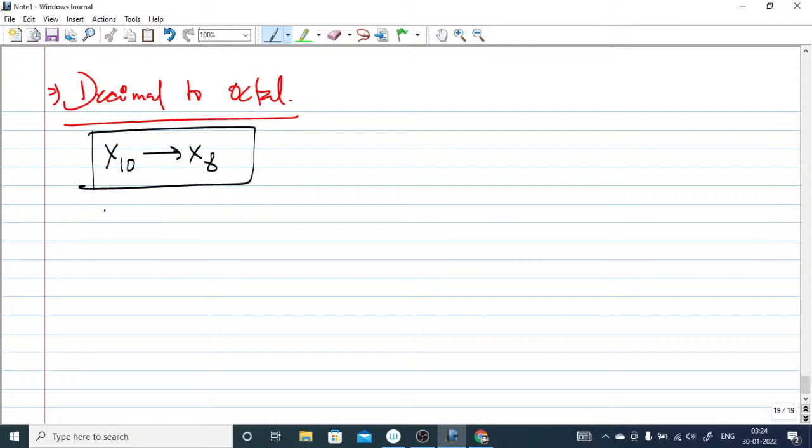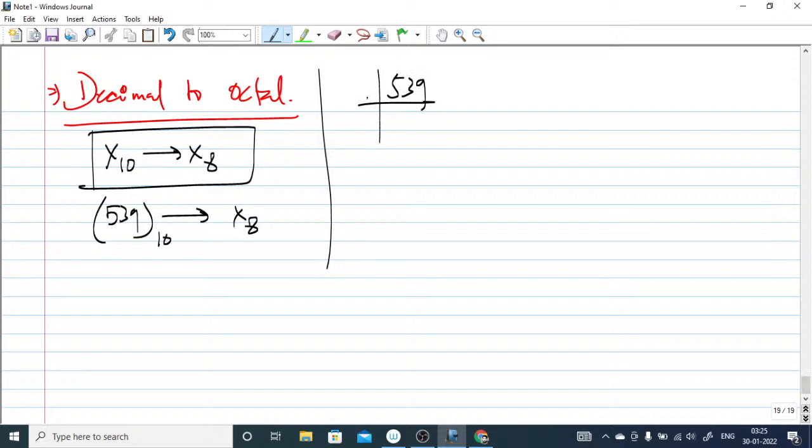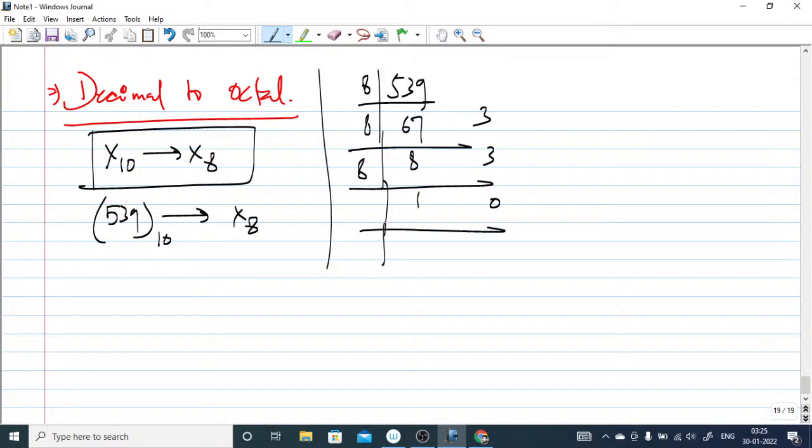Suppose 539 is given in decimal, and you have to convert it into octal. What you have to do here is divide 539 by 8. Successively, 8 sevens are 56, and the remainder will be 3. Then 8 eights are 64, so the remainder is 3 here, and 8 into 1 gives remainder 0. And then 8 into 0, so it will be 1. You have to collect like this.